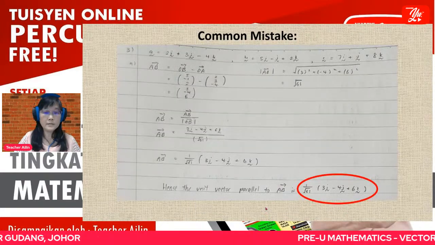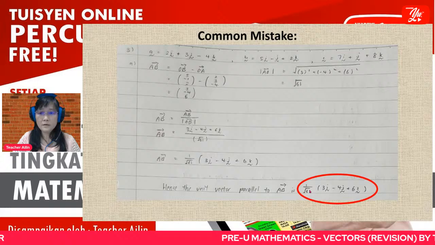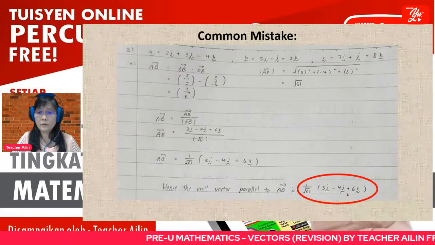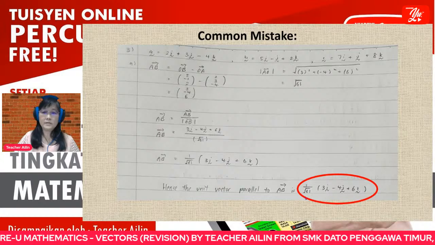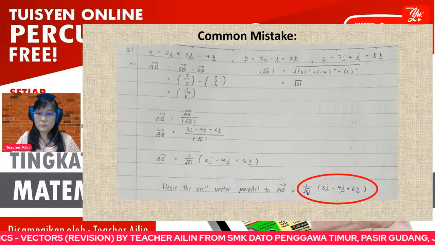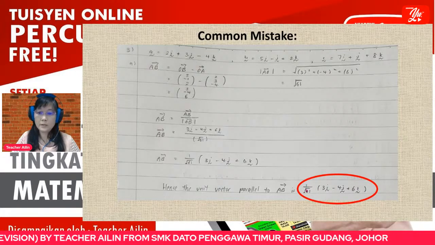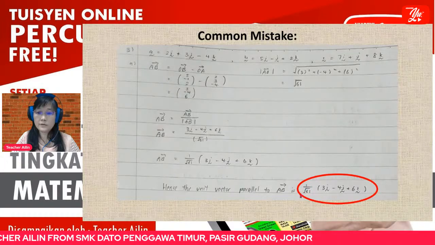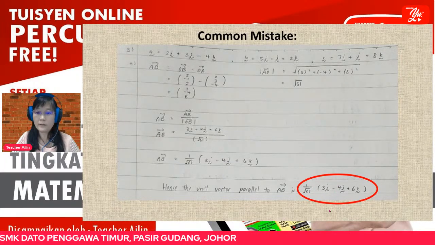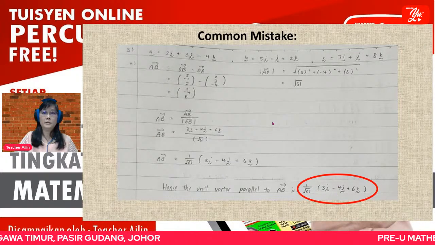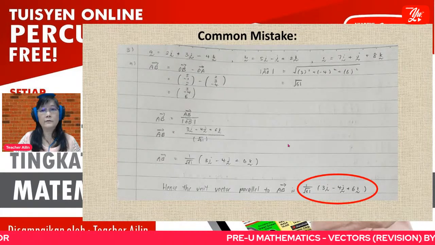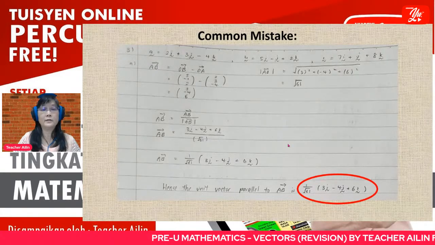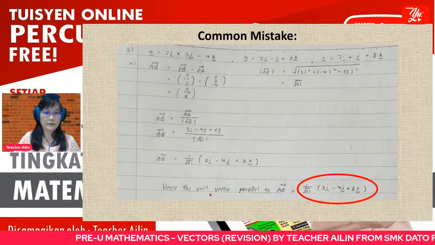Another one is this one. From form 4, form 5 time, you normally write your unit vector like that. But for form 6, you don't write like this. You put in the square root of 61, put in here one by one, like I showed you just now. Please remember, now you are not form 5, now you are form 6. So you have to follow the way of form 6 in writing your answer.